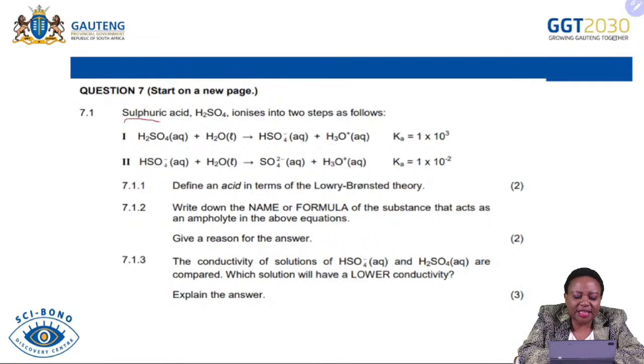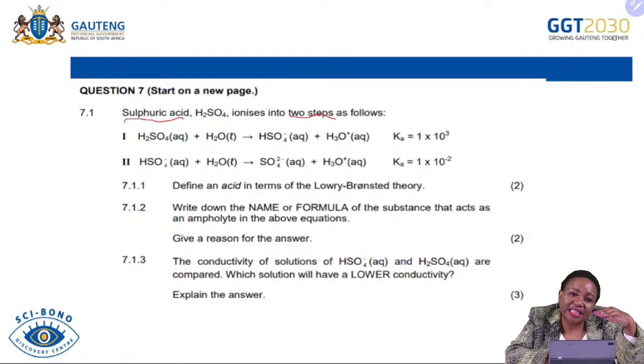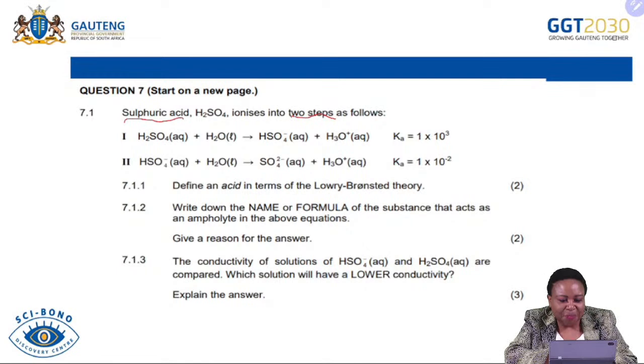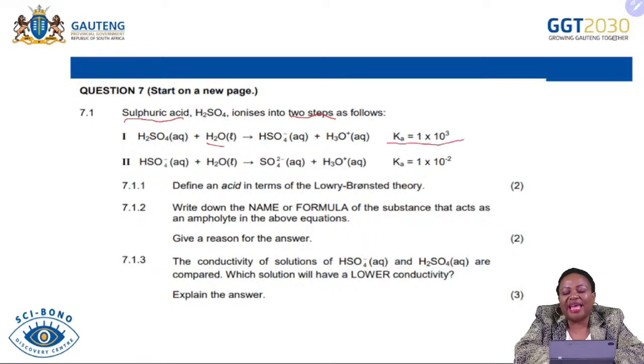We are having sulfuric acid, with the formula H2SO4, and we are told that it ionizes in 2 steps. I told you previously that most diprotic acids ionize in 2 steps, because they provide the first proton and then also the second proton. So as sulfuric acid is ionizing in 2 steps, it is an indication that it is a diprotic acid. In the first reaction, sulfuric acid reacts with water to produce a hydrogen sulfate ion and a hydronium ion, and the examiner provides you with a Ka value.